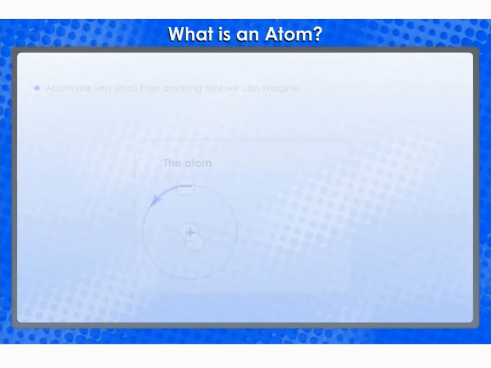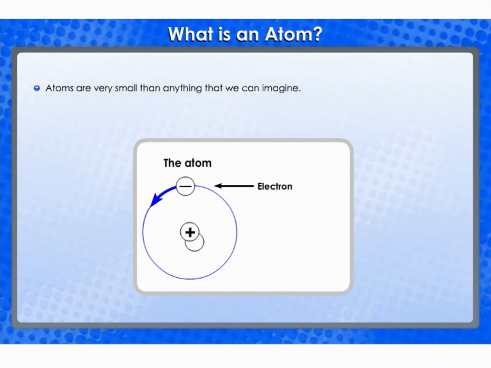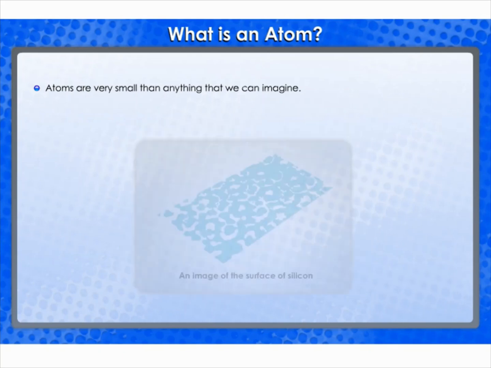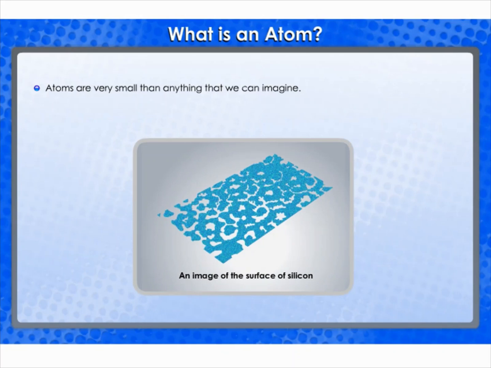What is an atom? Atoms are very small. They're smaller than anything that we can imagine or compare with. Millions of atoms when stacked would make a layer barely as thick as a sheet of paper. Atomic radius is measured in nanometers. Let's view the relative sizes of various atoms. We may not be able to see them, but they are there and constantly affecting whatever we do. Through modern techniques, we can now produce magnified images of surfaces of elements showing atoms.